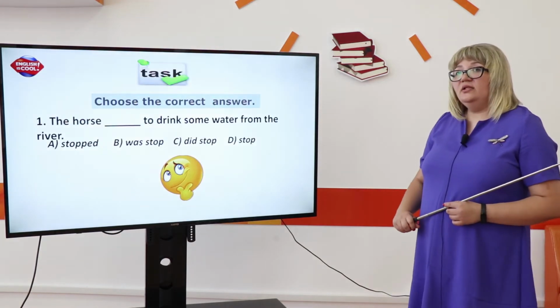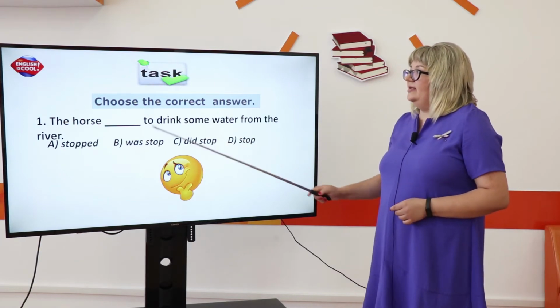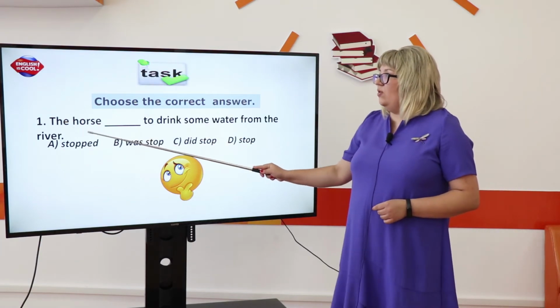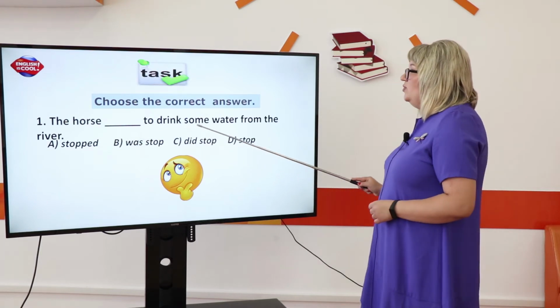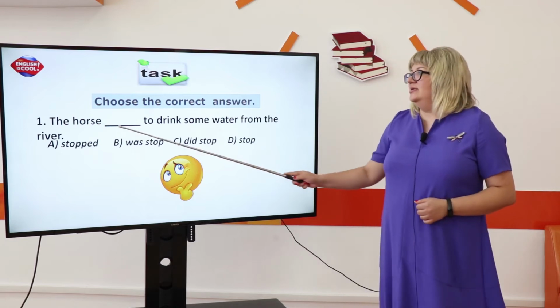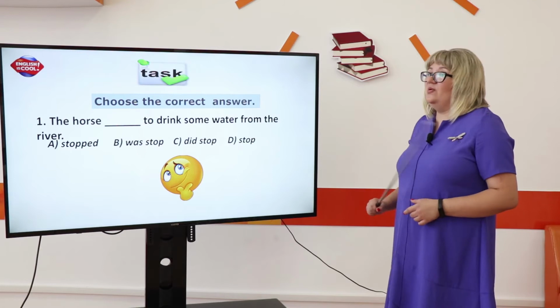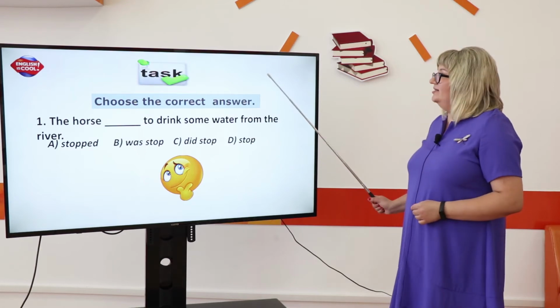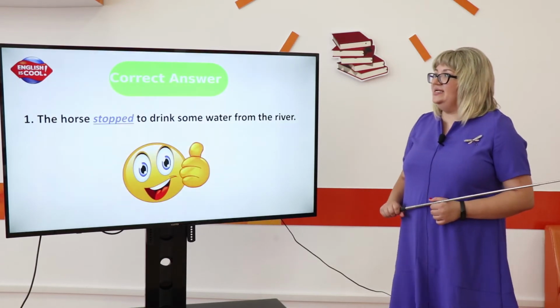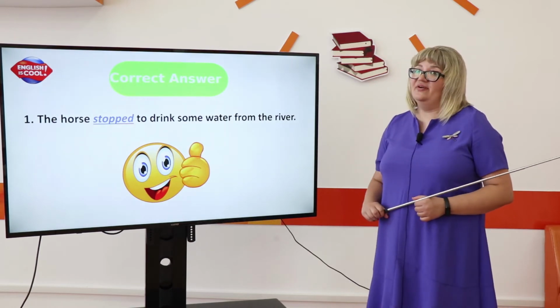And now, take a look at this task. You should choose the correct answer. Sentence number 1. The horse to drink some water from the river. Students, what would you choose? Stopped, was stop, did stop, or stop? Let's check. The correct answer is: the horse stopped to drink some water from the river.